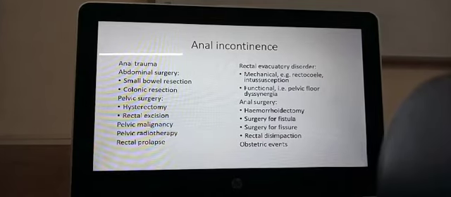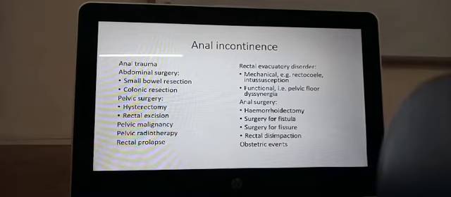All this can cause damage to the nerves surrounding that area if it infiltrates those nerves, and that can cause incontinence. Pelvic radiotherapy. Sometimes we may give radiation therapy for pelvic cancers, and that radiation therapy can damage the nerves, and when the nerve is damaged because of radiotherapy, you can get anal incontinence. Rectal prolapse. That is, rectal prolapse is a condition where the rectum comes outside, like it will become inside out,